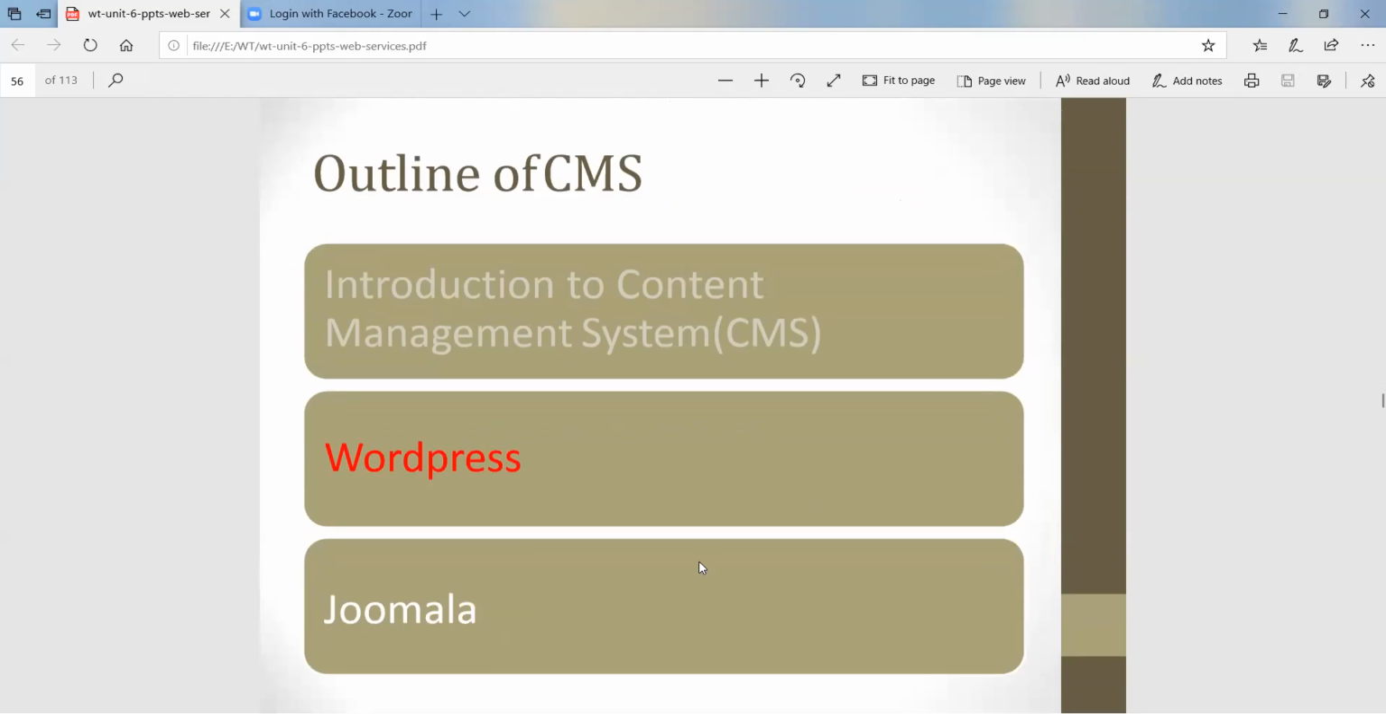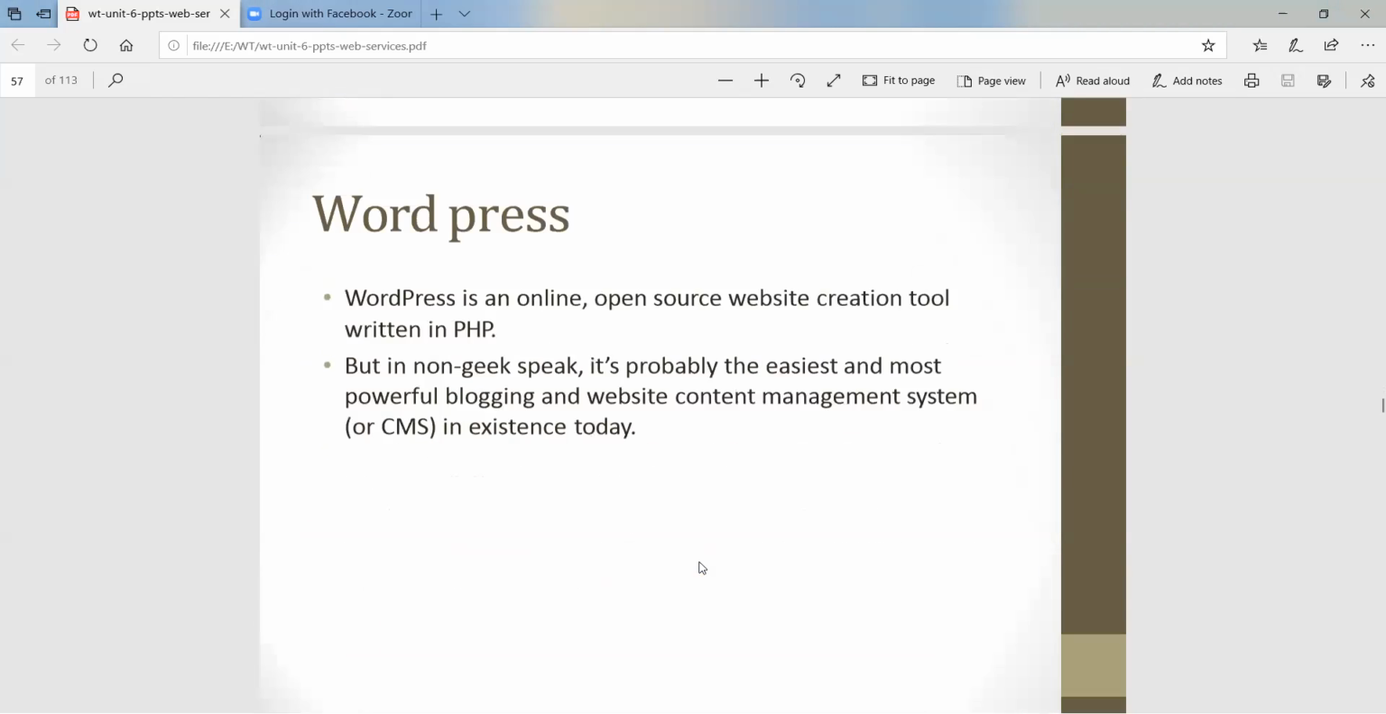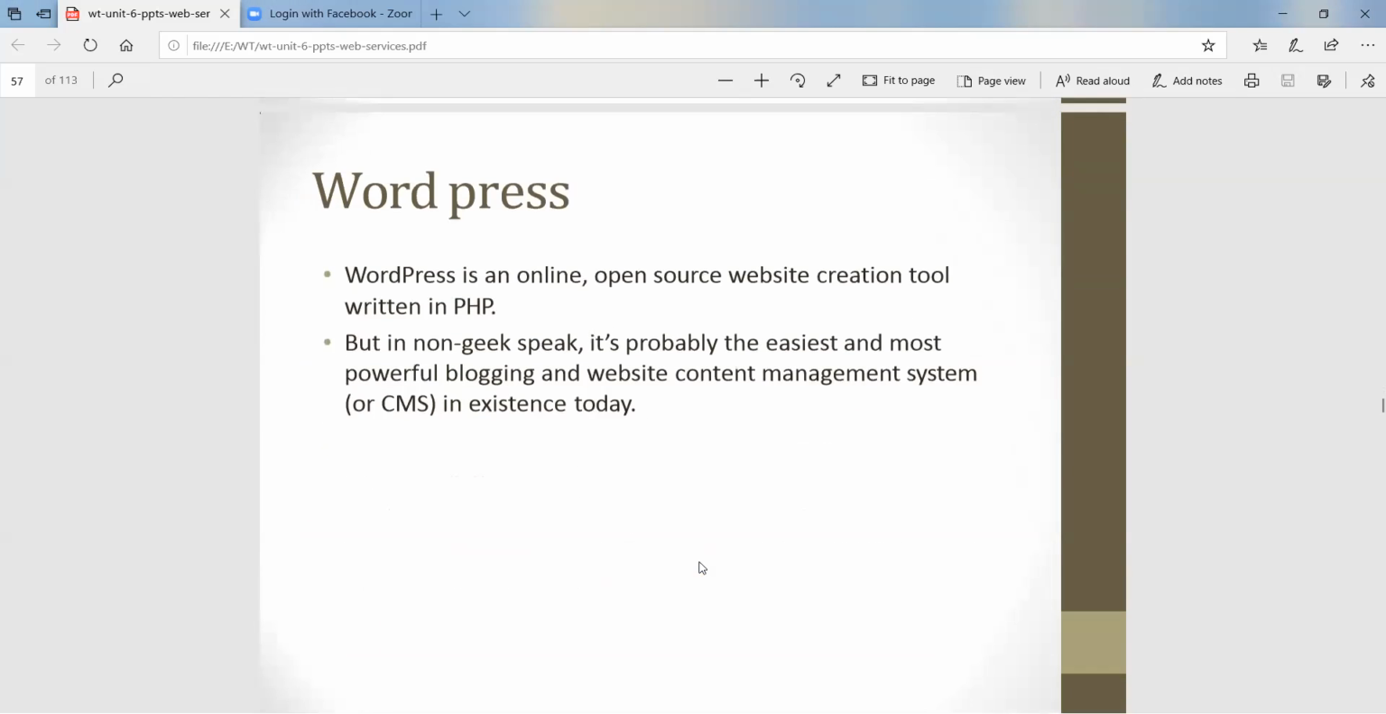Then next is WordPress, an example of a CMS. First example, WordPress. WordPress is an online open source website creation tool which is written in PHP. PHP is the most popular server-side scripting language, and this WordPress application is written in PHP. As I already told, it is the most popular example of a content management system.